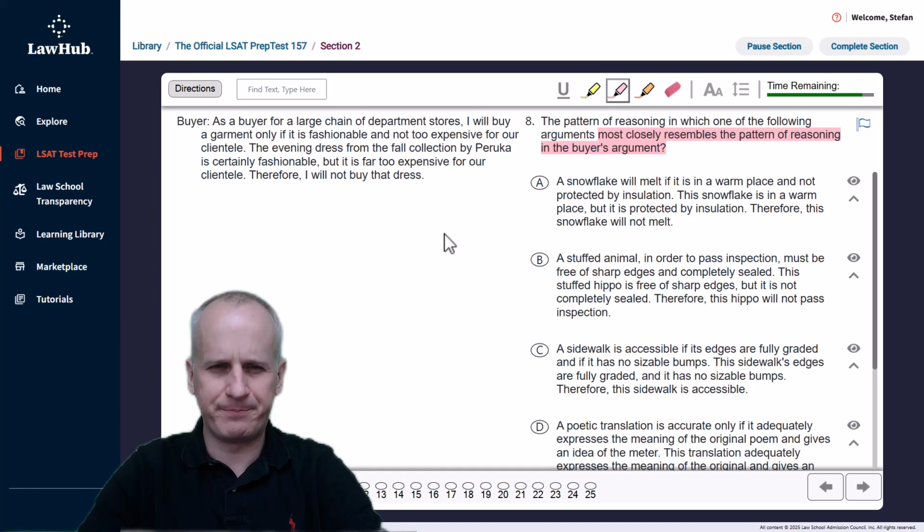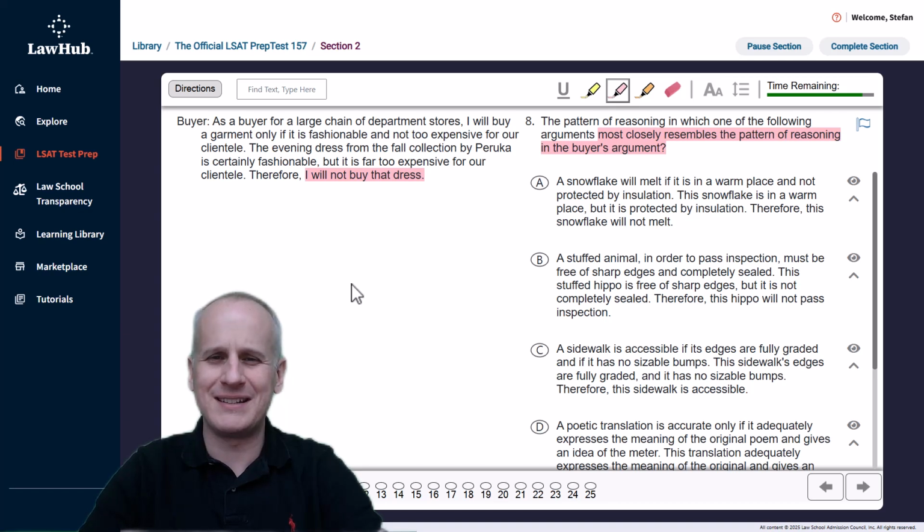The buyer statements read, as a buyer for a large chain of department stores, I will buy a garment only if it is fashionable and not too expensive for our clientele. The evening dress from the fall collection by Peruka is certainly fashionable, but it is far too expensive for our clientele. Therefore, I will not buy that dress. The conclusion should be pretty apparent. It's that statement after, therefore, the buyer will not buy that dress.